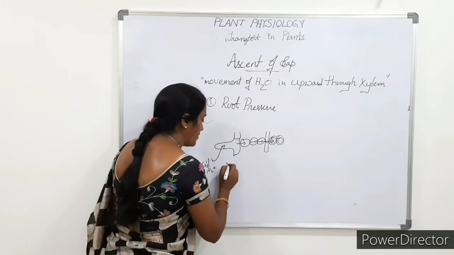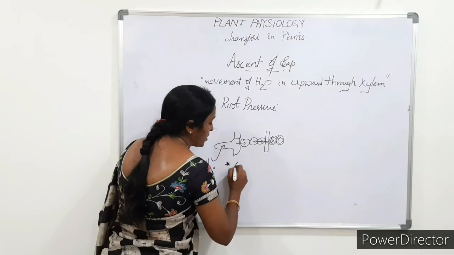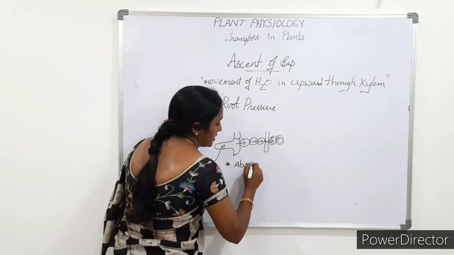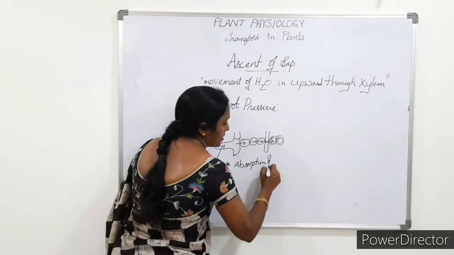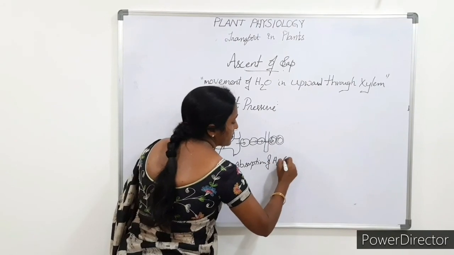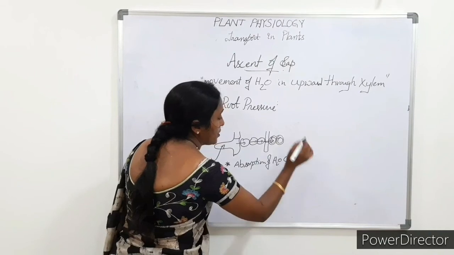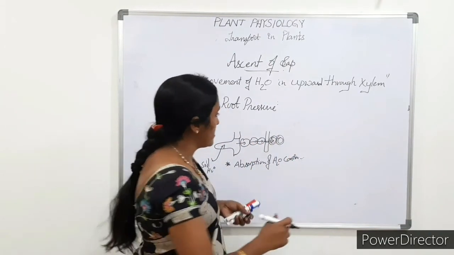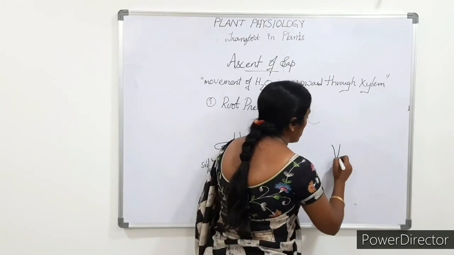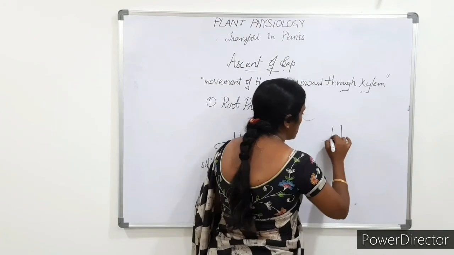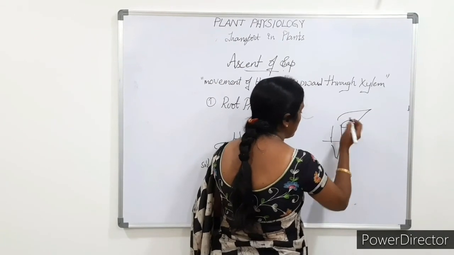But if absorption of water continues, what happens? There is no transpiration. For clear understanding, here I will draw. This is the root and stem, then the leaf.